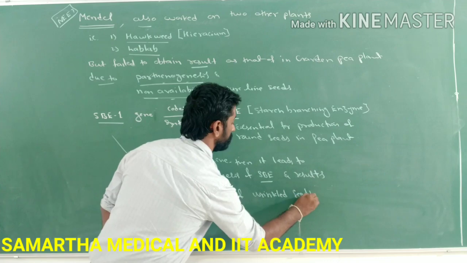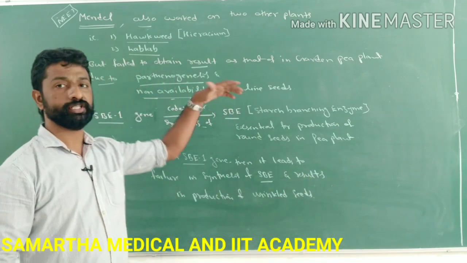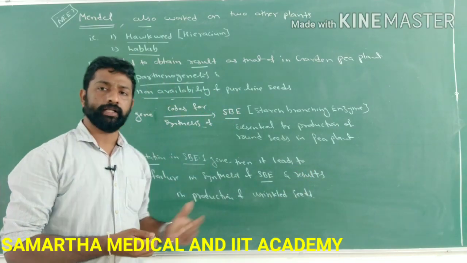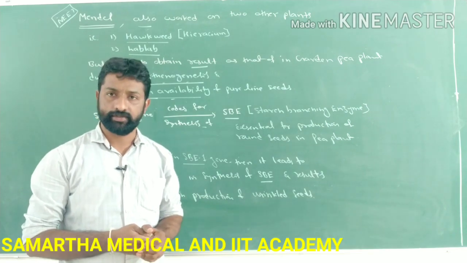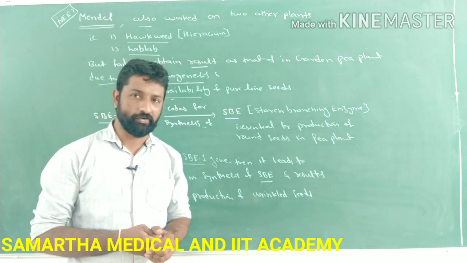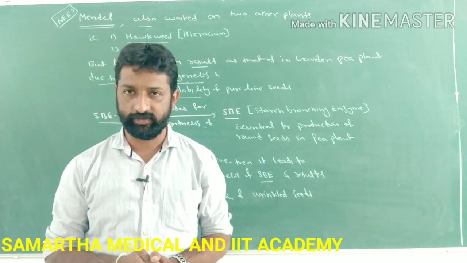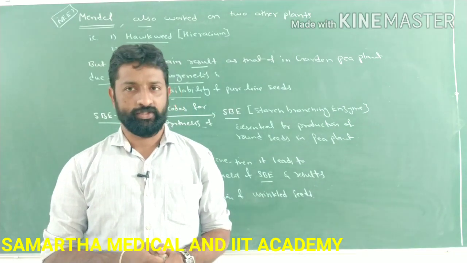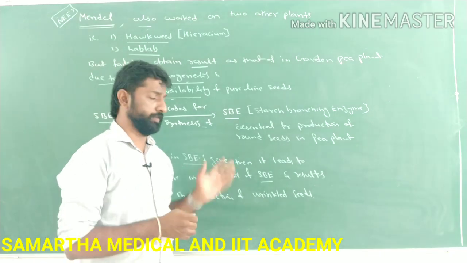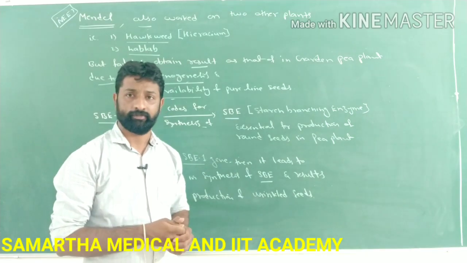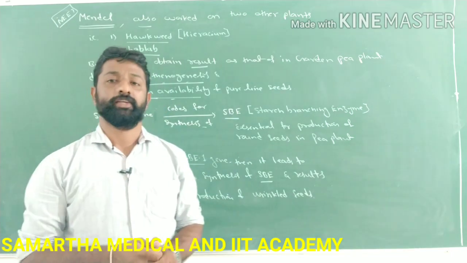You know that in pea plant, a round seed is a dominant character and a wrinkled seed is a recessive character. So now, can anyone tell what is the meaning of dominant and what is the meaning of recessive? You don't know, right? What do you mean by gene? You don't know, right?